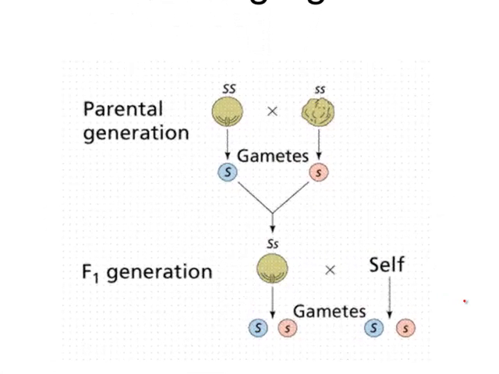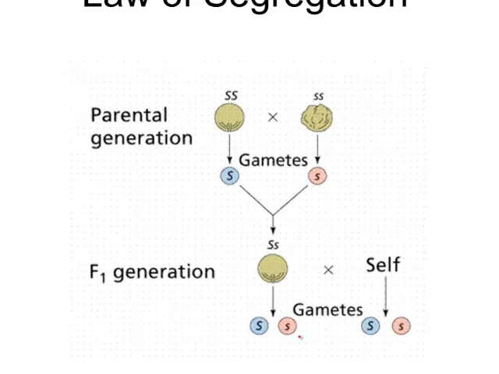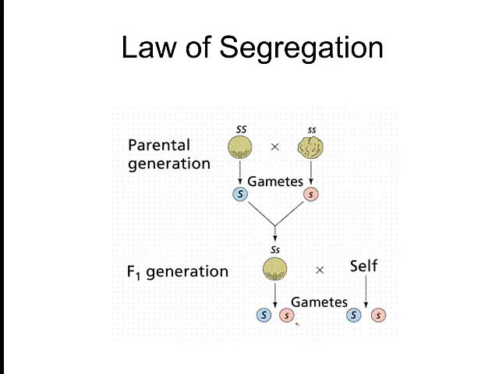Okay, here's another way that you can look at that. So you have a big S, little s. The gametes get made, so this guy can only give a big S, because that's what he has, and this one can only give a little s. And when fertilization happens here, that big S and that little s are going to come together, okay? And that's going to make your offspring. And the gametes that this offspring could make, then this guy could give either a big S or a little s. So we're going to practice with this some in class and see how the law of segregation works. And we're going to then apply that to Punnett squares.